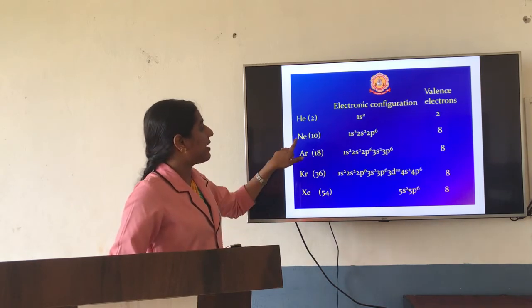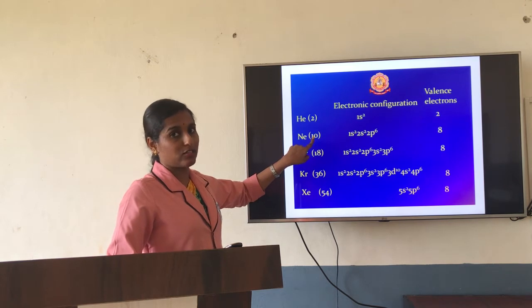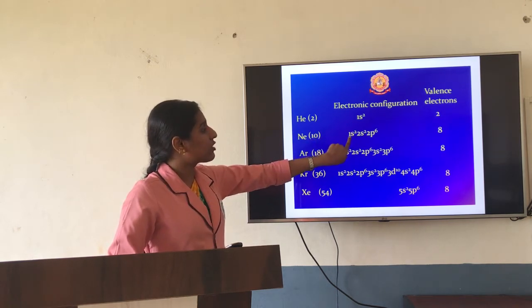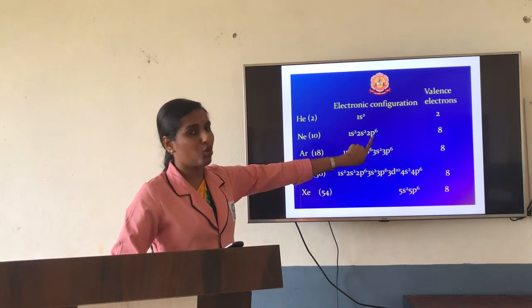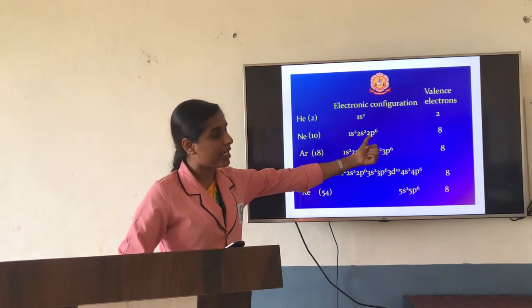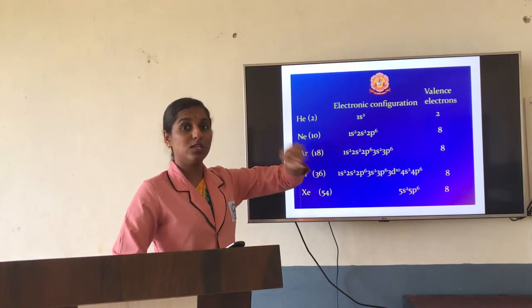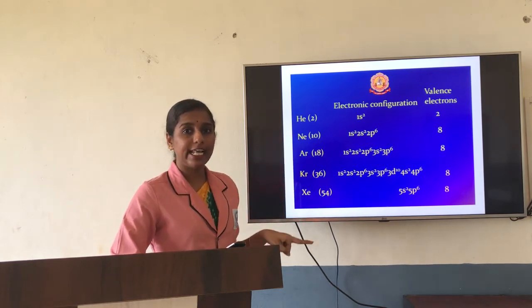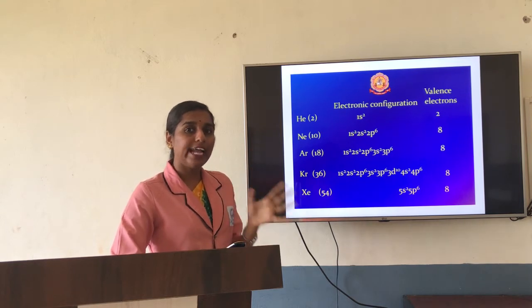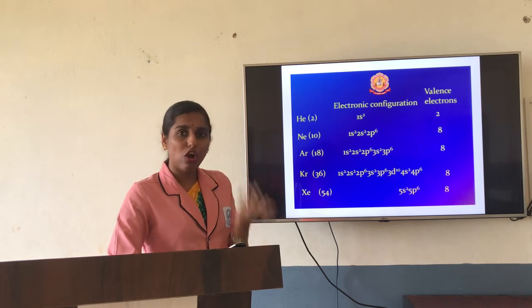The next element is neon. Neon's atomic number is 10, so a total of 10 electrons are present. The electronic configuration is 1s2, 2s2, 2p6. In the sense, the last shell, that is the second shell, has a total of 6 plus 2, that is 8 electrons. If it has 8 electrons in the last shell, then it is filled, so it will not go for bonding.